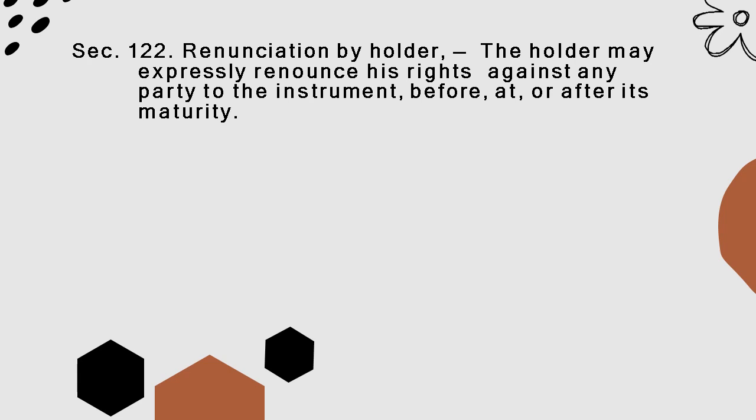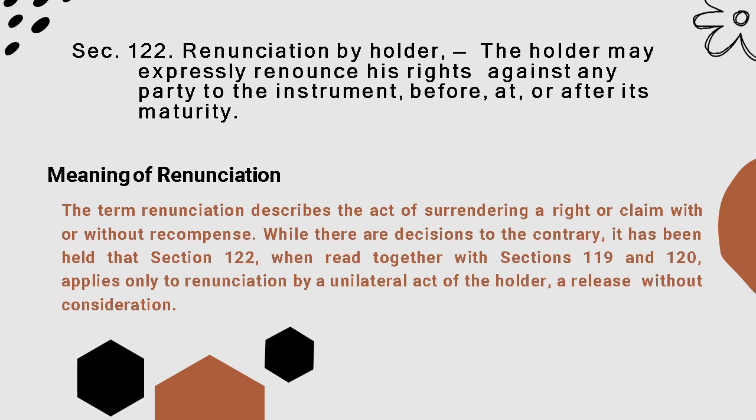Section 122, renunciation by holder. The holder may expressly renounce his rights against any party to the instrument before, at, or after its maturity. Meaning of renunciation. The term renunciation describes the act of surrendering a right or claim with or without recompense. While there are decisions to the contrary, it has been held that Section 122, when read together with Sections 119 and 120, applies only to renunciation by a unilateral act of the holder, a release without consideration.